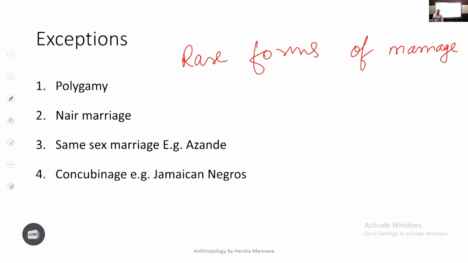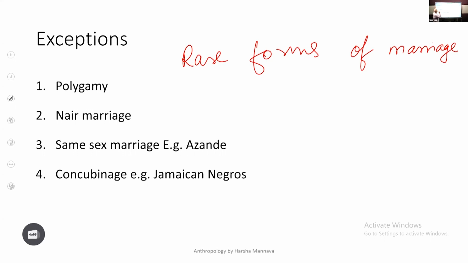So just discuss what these rare forms are. That is how you must discuss the definition, please. You can't just write one definition and close the issue. Because the whole point is to discuss what challenges exist in defining marriage in the first place.